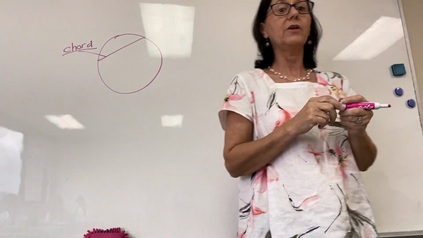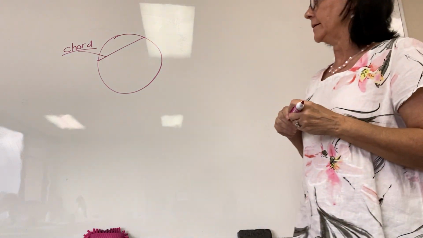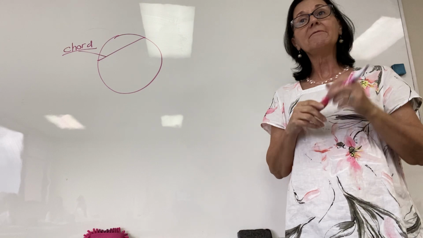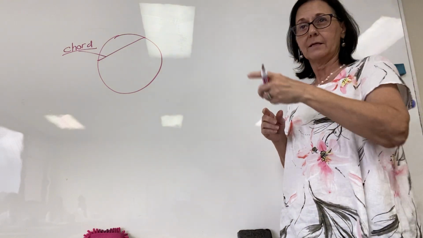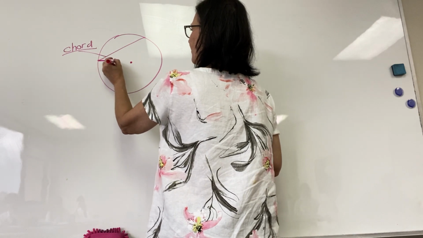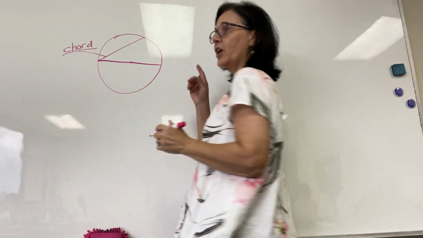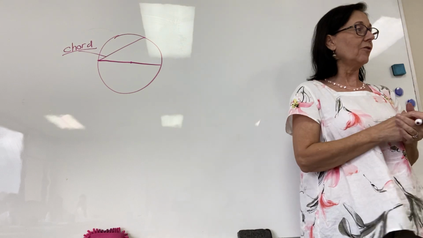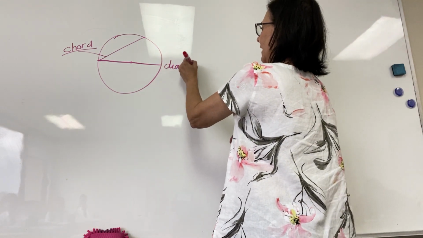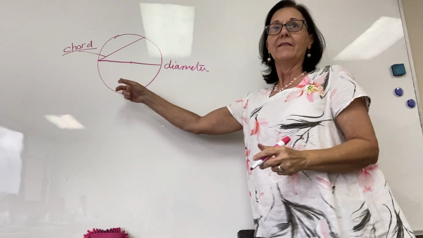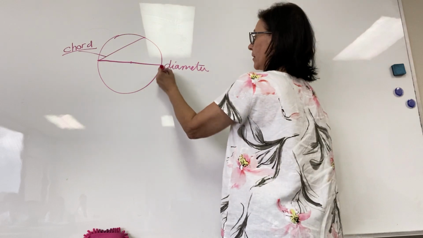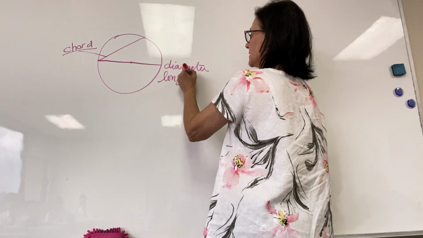Now, there's a chord that you use all the time in a circle, and it happens to be the longest chord. What is it? Diameter. That's right. So when I have a chord that goes through the center of the circle, we call that a diameter. What's a diameter? A chord that goes through the center of the circle. It is the longest chord in any circle. Always the longest chord.